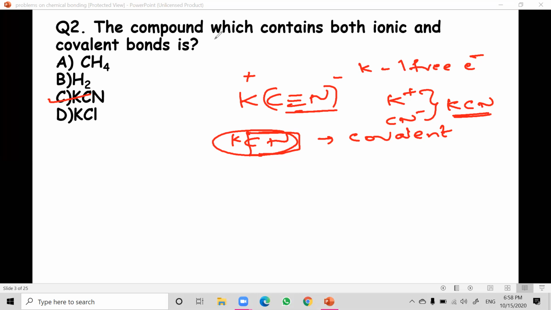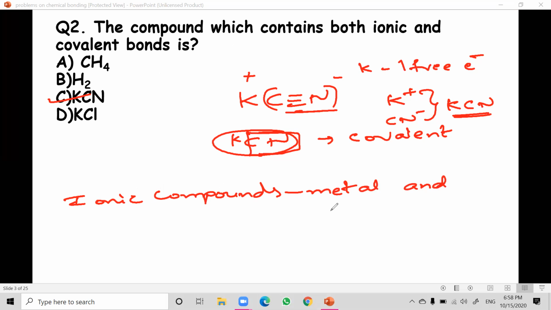For example, an ionic compound means simply a metal and non-metal combination. So for ionic compounds, you can recollect this: metal and non-metal combination. For covalent compounds, it is non-metal plus non-metal combination.